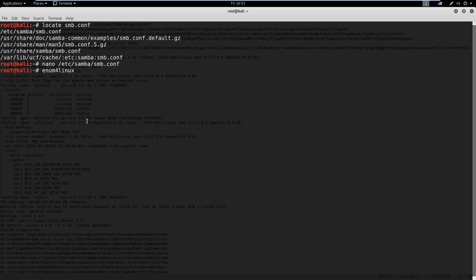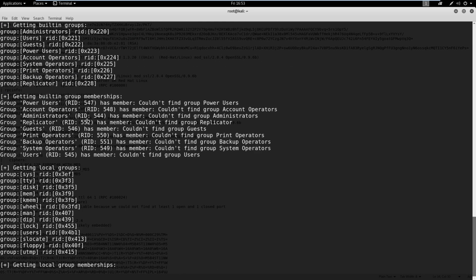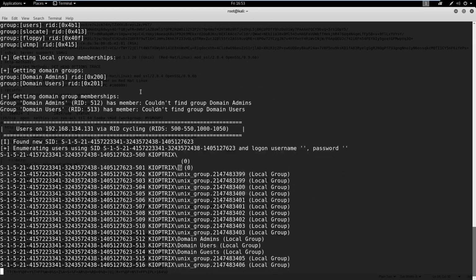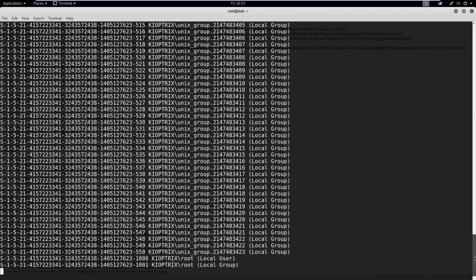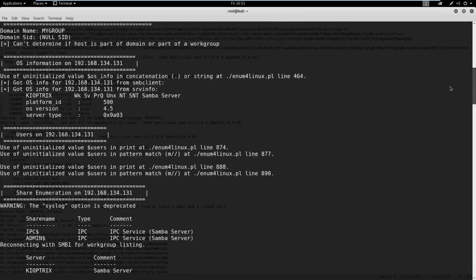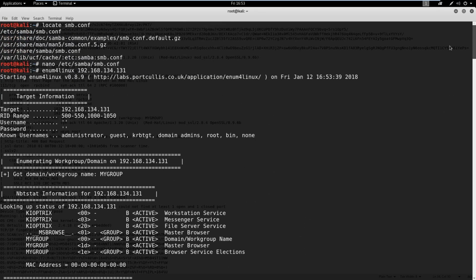So if we go into Enum4linux, it's pretty straightforward. All you type in is enum4linux, and then you just type the IP address of the machine you're trying to scan, so 131 again. And then it just runs through everything. So it's running through all those different processes we talked about. And while it's running, you can kind of come down here and look at some of the information that we can find.